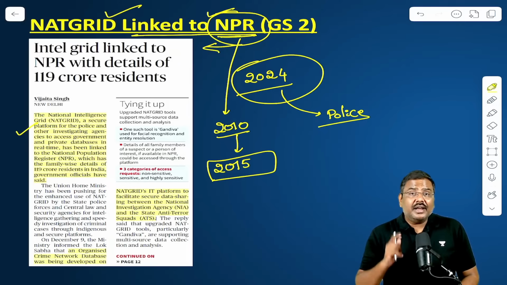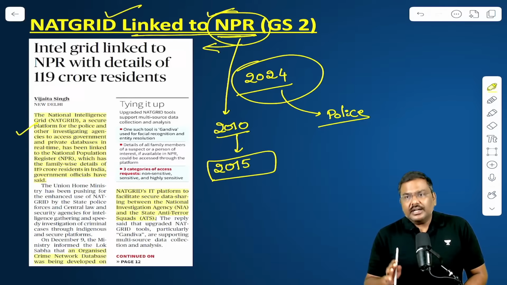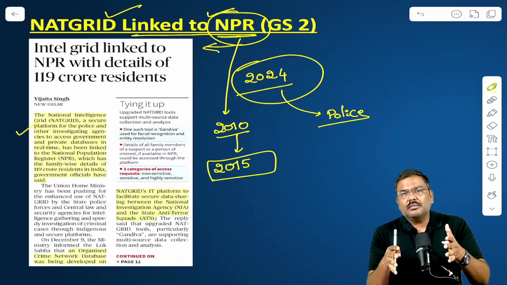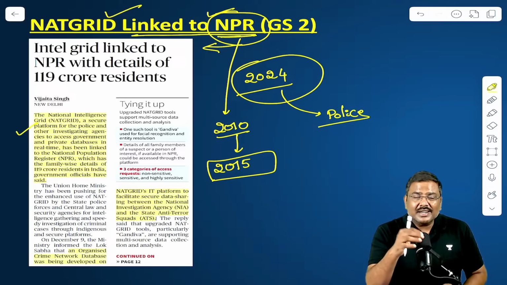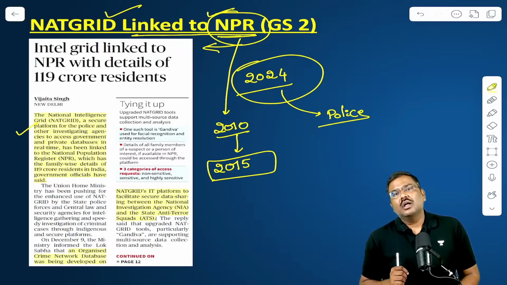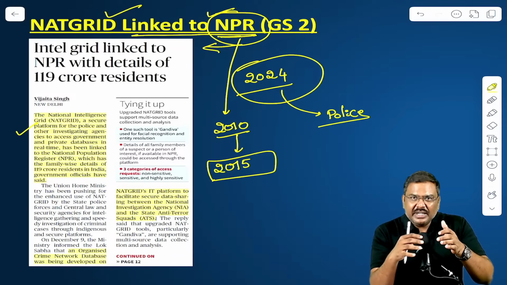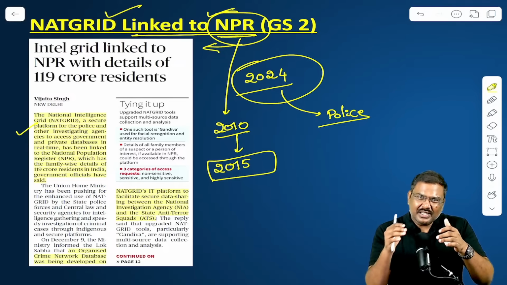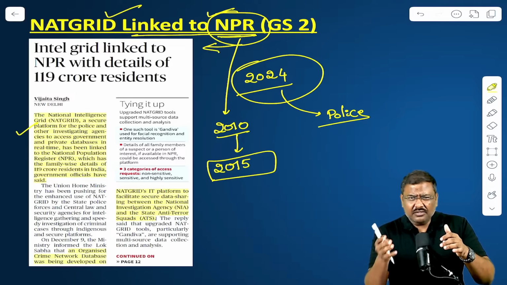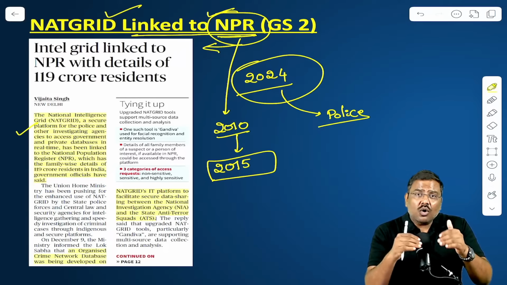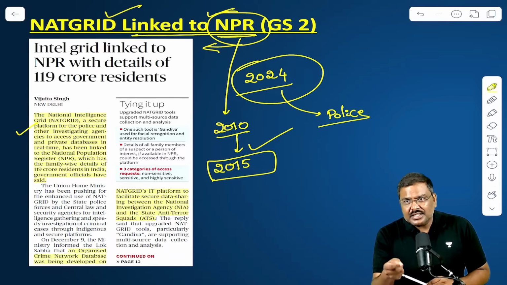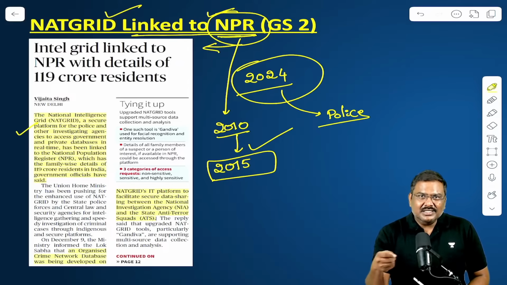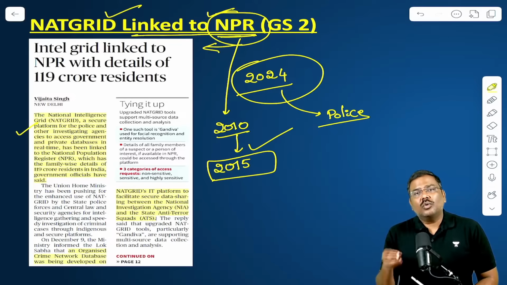So NPR is also one set of database which has a lot of data sets associated with the residents residing in India. This particular data set has been divided into three layers: the sensitive, highly sensitive and non-sensitive. So according to the requirement, the access will be provided to the agencies to get certain data sets from the NPR. What is the importance of this?